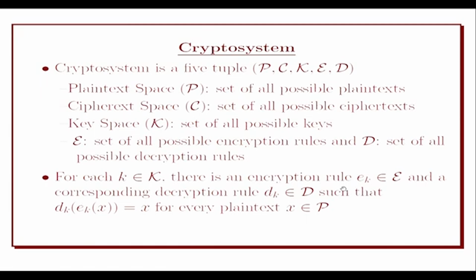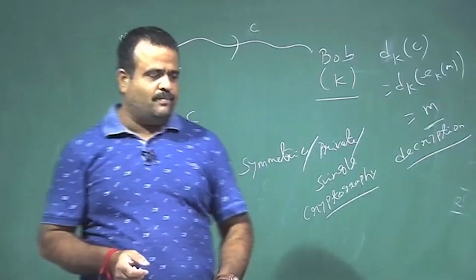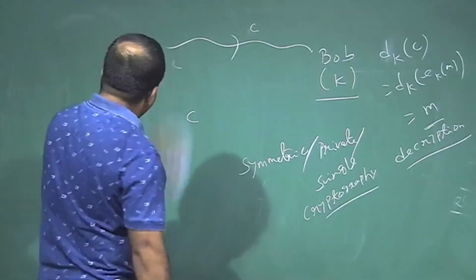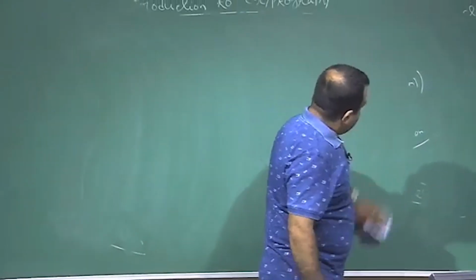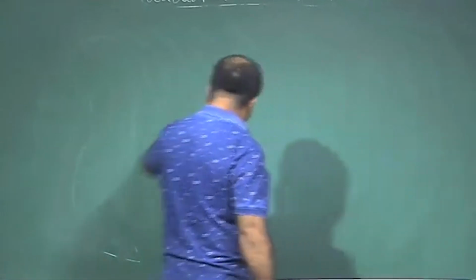Coming back to the formal definition of a cryptosystem. What do we mean by a cryptosystem?